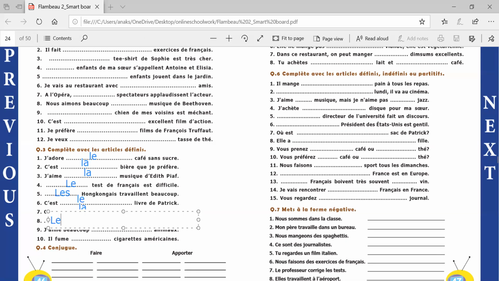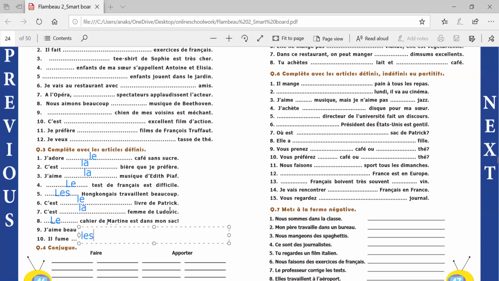Notebook is masculine, so le. J'aime beaucoup dash animaux. I like animals a lot. Animals are plural, so les. Il fume dash cigarette américaine. He smokes American cigarettes. So again, plural. Cigarettes are plural.